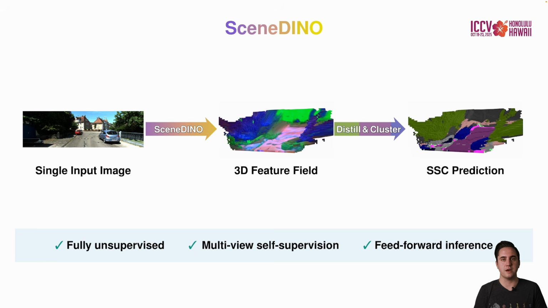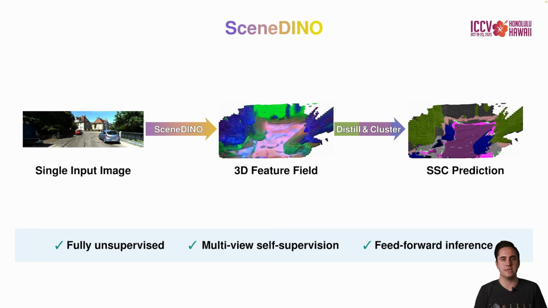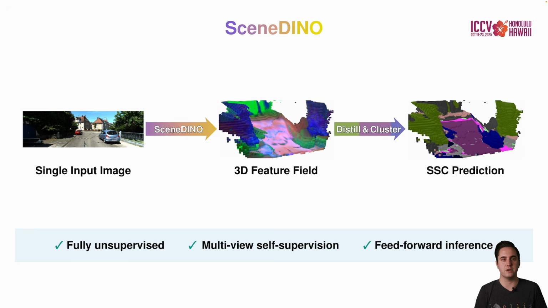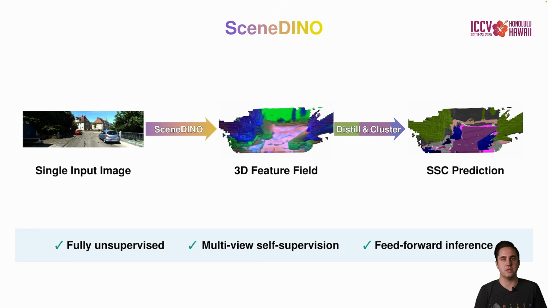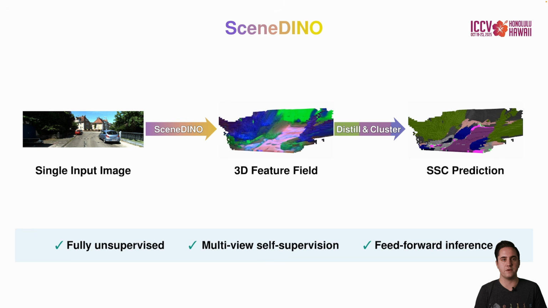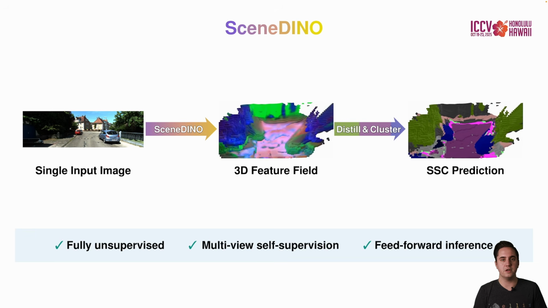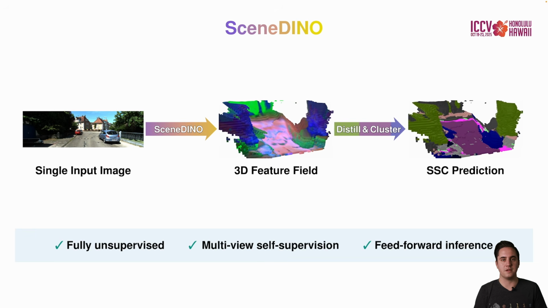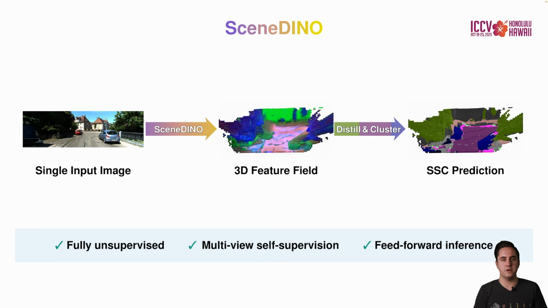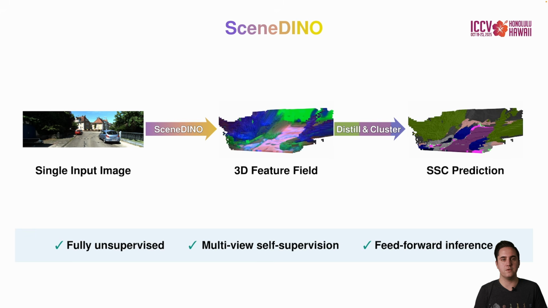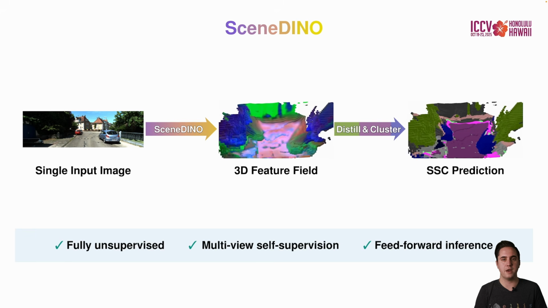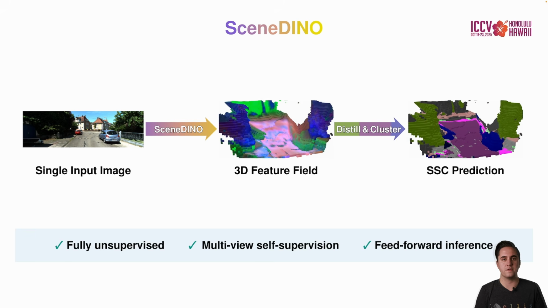We present SceneDINO. Given just a single input image, SceneDINO predicts a 3D feature field that captures both dense 3D geometry and expressive features of a scene. From this feature field, we can obtain unsupervised SSC predictions. Notably, SceneDINO is fully unsupervised, uses multi-view self-supervision for training, and is feed-forward during inference.